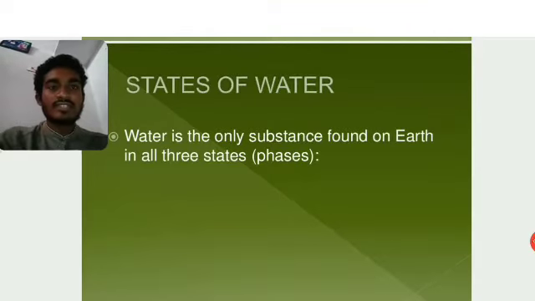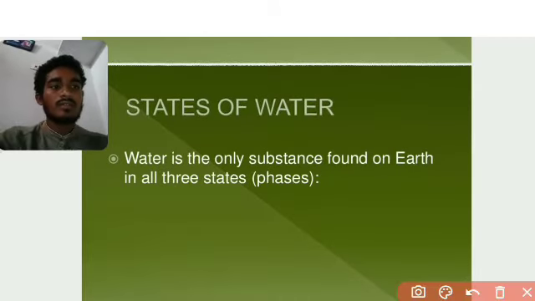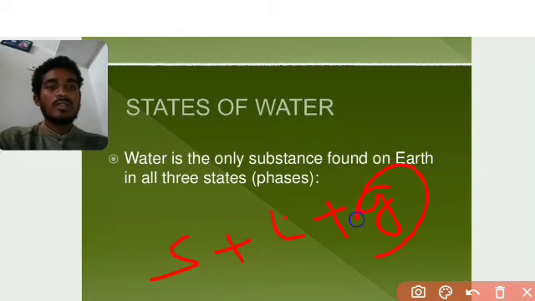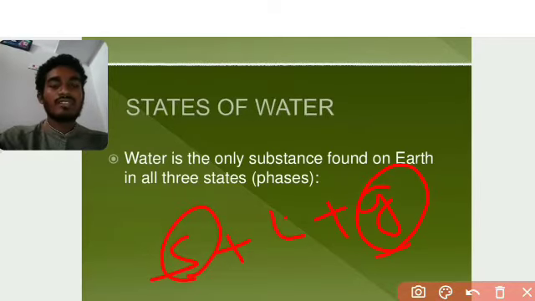Now we'll see the states of water here. Water can exist in three phases or three states. It can act as a solid, a liquid or a gas. When we heat the water, it will be vaporized. When we freeze the water, it will become a solid state.